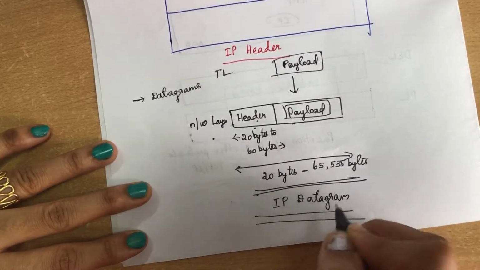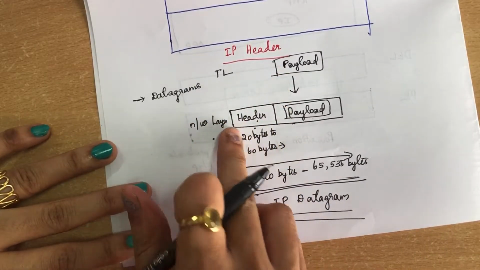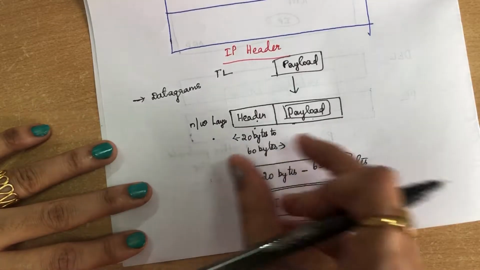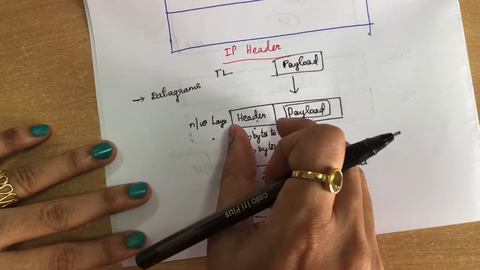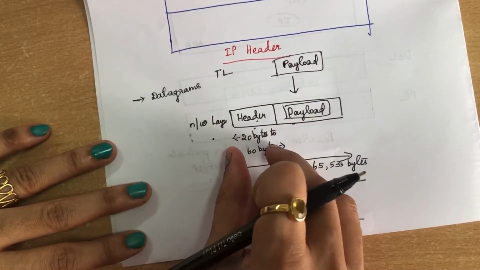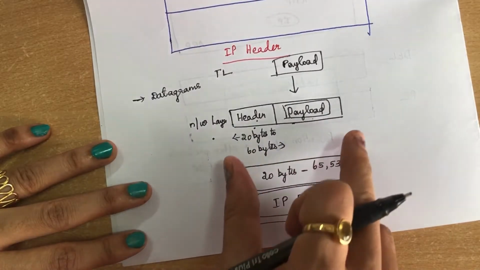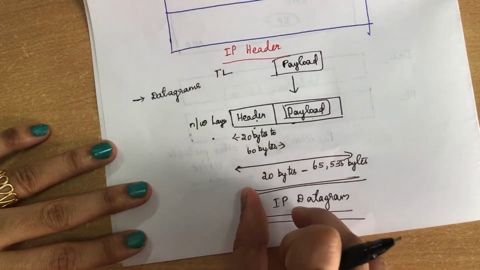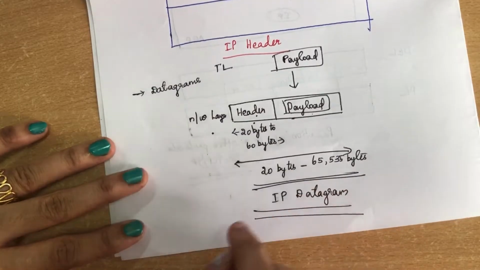Coming to the IP datagram, the data will get the header. The data link layer will add its own header and trailer, but here the network layer will add only the header. The header will be of length 20 bytes to 60 bytes, so the entire length of the network layer datagram will be 20 bytes to 65,535 bytes.